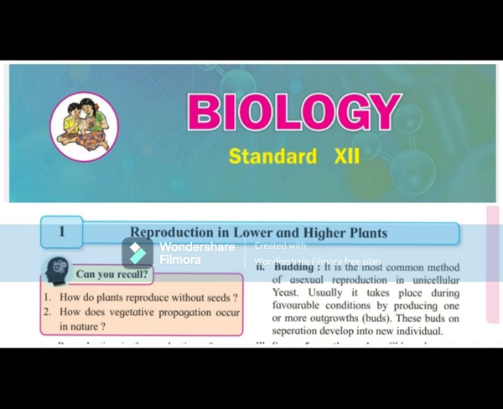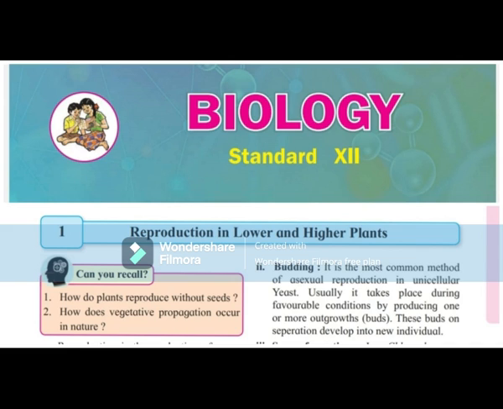First, fragmentation. Multicellular organisms can break into fragments due to one or the other reasons. Example, Spirogyra. These fragments grow into new individuals. Second, budding. It is the most common method of asexual reproduction in unicellular protozoan and yeast. Usually it takes place during favorable conditions by producing one or more outgrowths, buds. These buds on separation develop into new individuals.